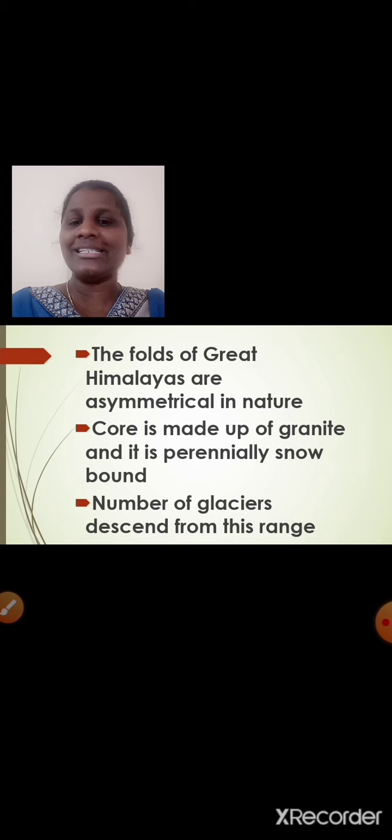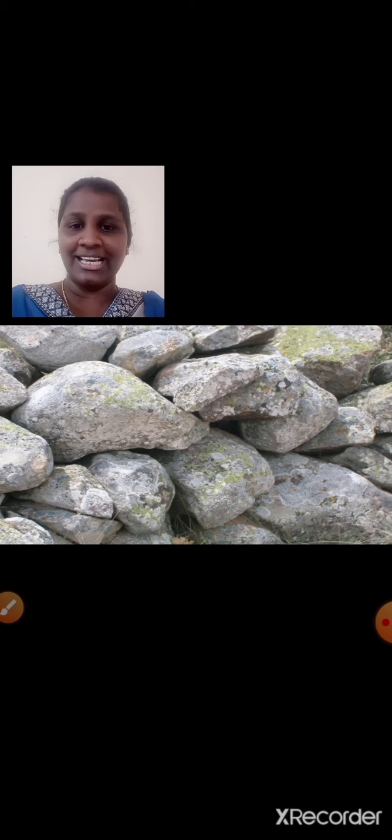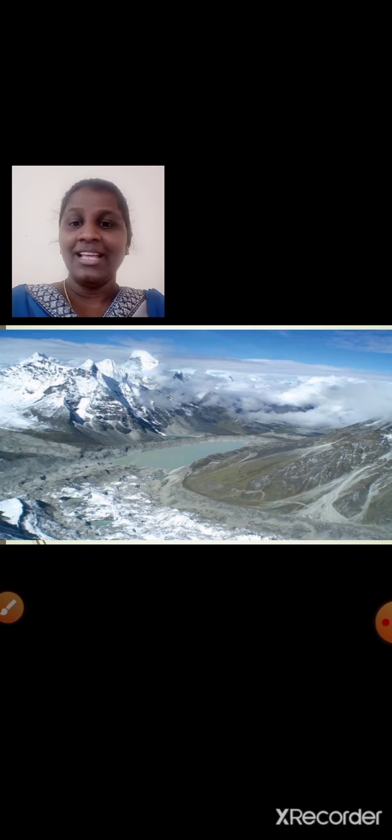Number of glaciers descend from this range. Descend means to move from higher level to the lower level. So number of glaciers descend from this range. Here you can see the image of granite. The glaciers descending from the range.